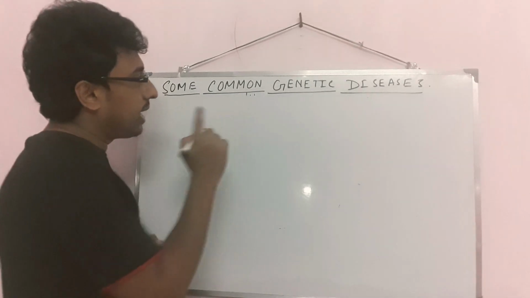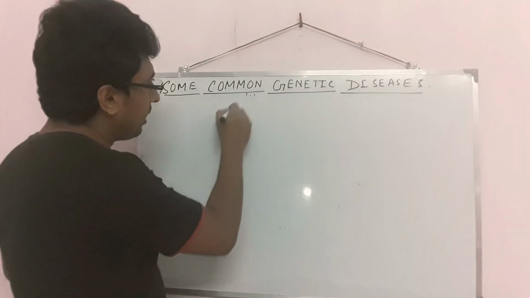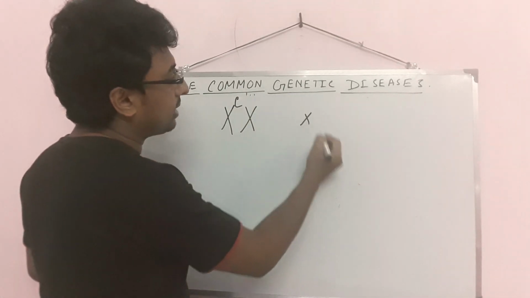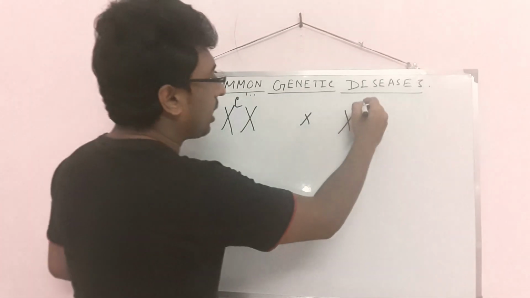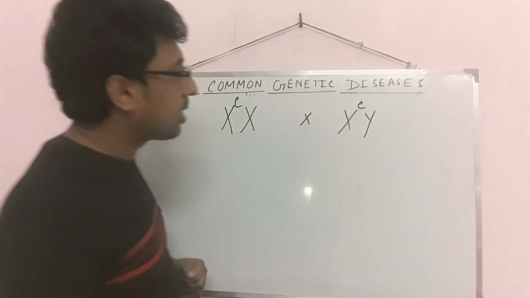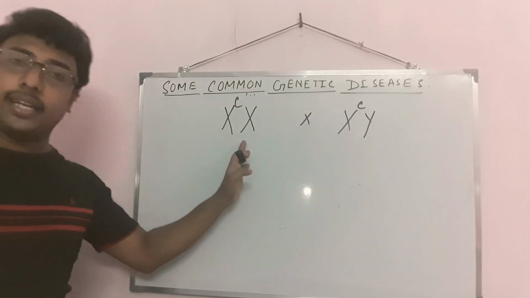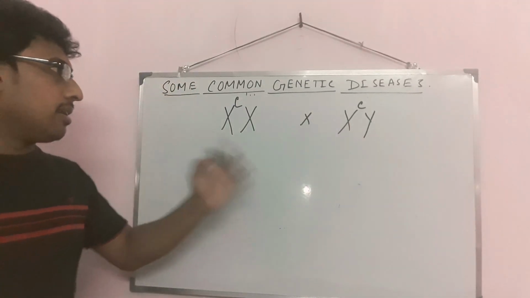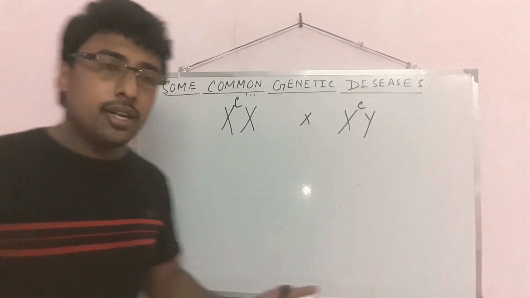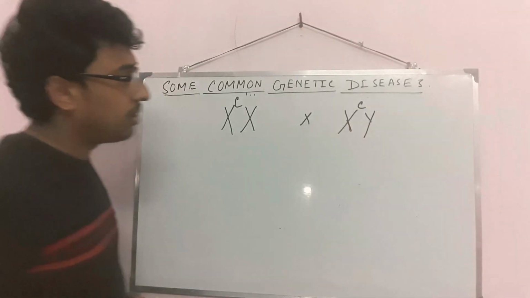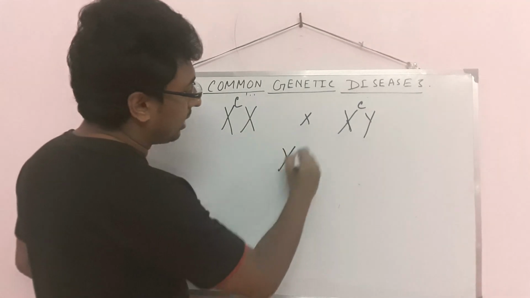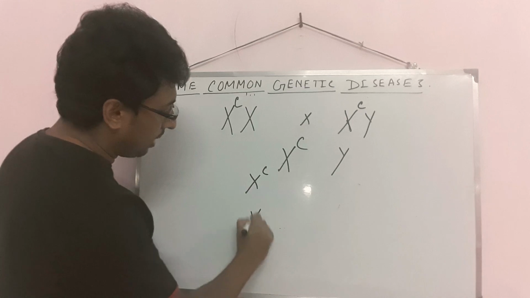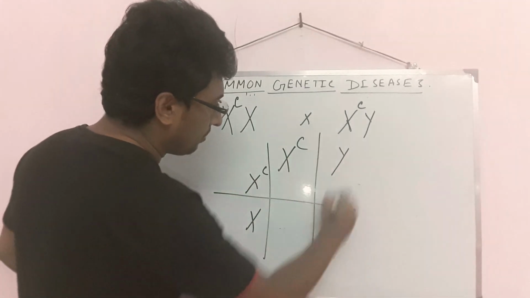If I represent color blindness by C, then in the two X chromosomes one is affected and the other one is normal, and the father is also color blind. That is the carrier of color blindness, and that is ultimately affected by color blindness. So what will occur here? Carefully see the structure: if I do the checkerboard, these are male gametes and these are female gametes. Then what will occur here?